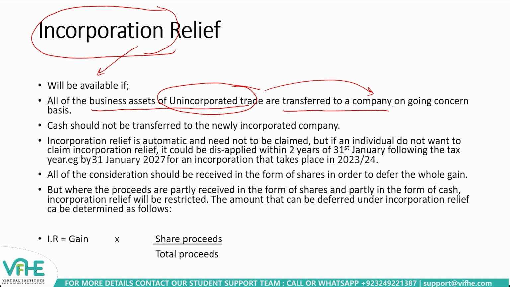As we all know, if a business is transferred to a newly formed company on a going concern basis, there's no significant gap in the conduct of exactly the same trade by the company which used to be run by an unincorporated business. Then whatever chargeable assets are transferred, we need to compute gains on them, and the gain is going to be deferred if certain conditions are met, and so this kind of relief is called incorporation relief.